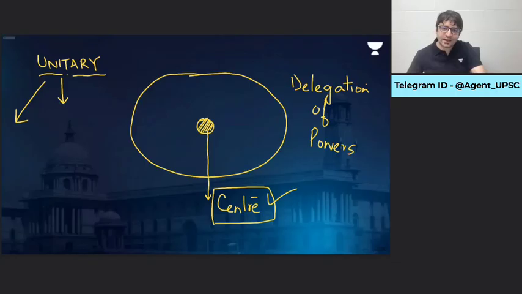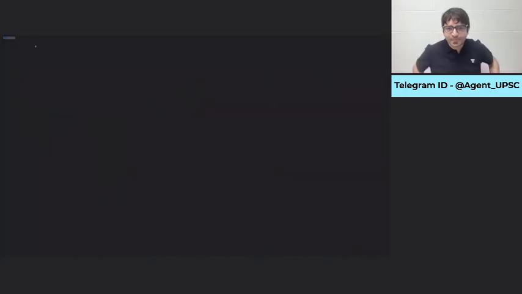What do we mean by delegation of powers? Listen to me carefully. For example, you and me and all of us, we are here. And I tell you that it is my responsibility to set this class, to ensure that this mic is working, to ensure that the camera is in place, to ensure that the PPT has been uploaded, to ensure that the lights are working, the AC is working, everything is sorted. That's my responsibility. That is within my reach. Clear? But I tell you that I may be late sometimes. Late in the sense, I will never be late, hopefully.